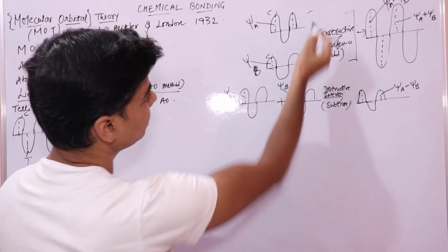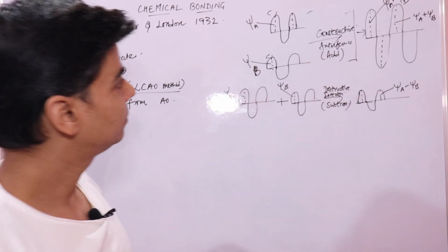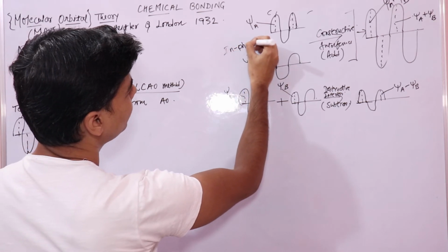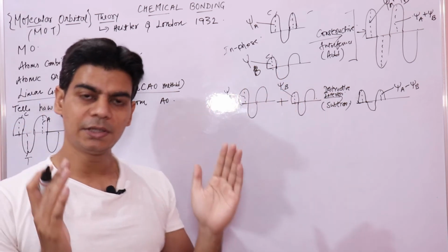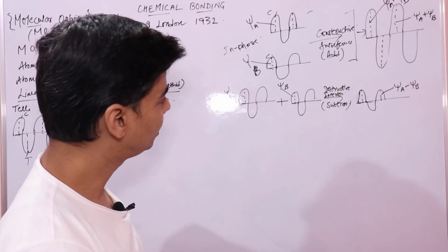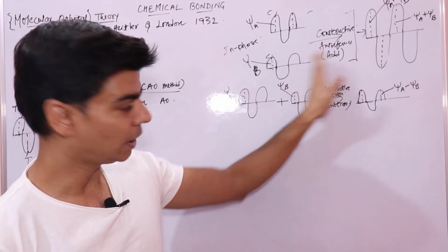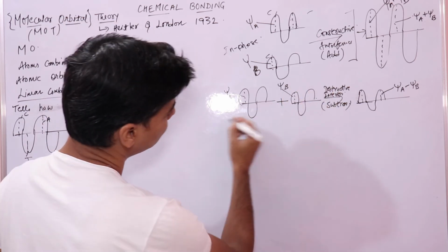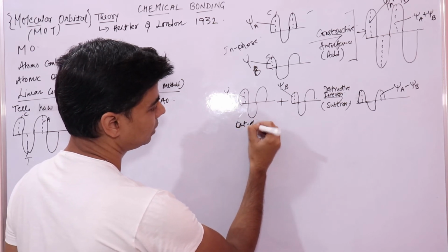One thing I forgot to tell you: this type of interference is your in-phase interference, when these two waves interact in phase. And this type of interference, where you have a destructive interference, where waves are subtracted from one another, is your out of phase interaction.